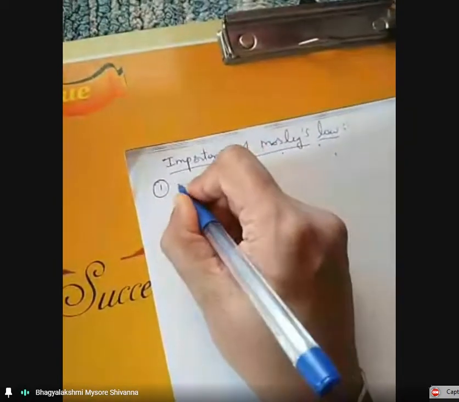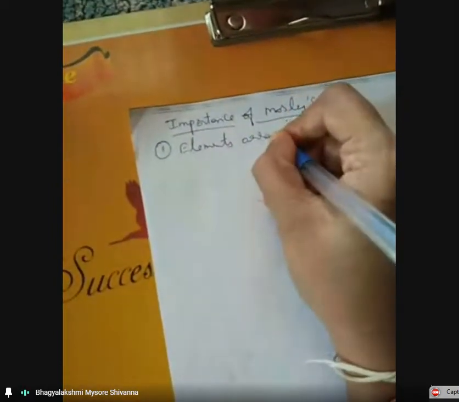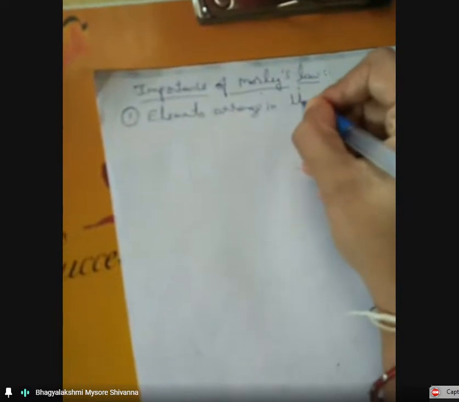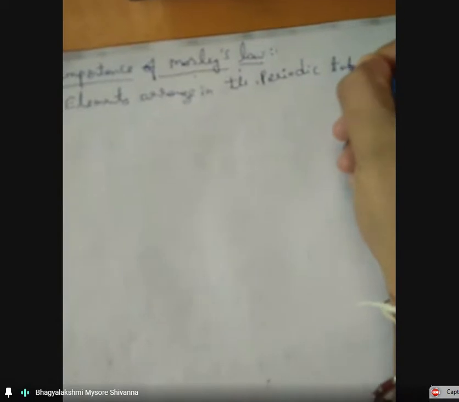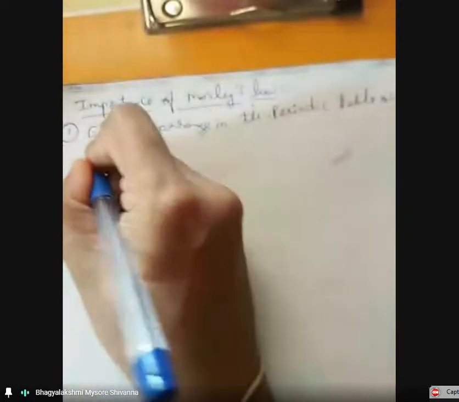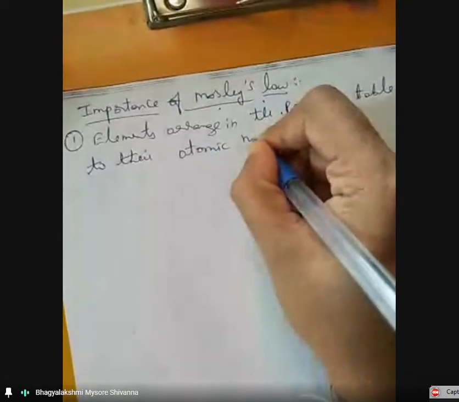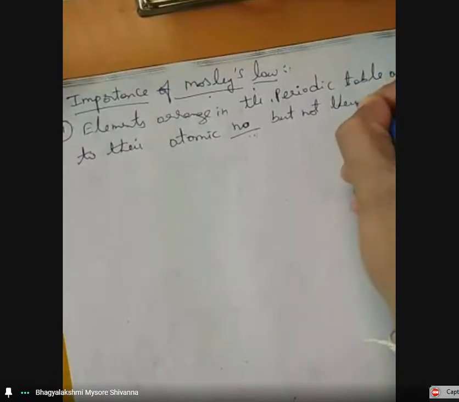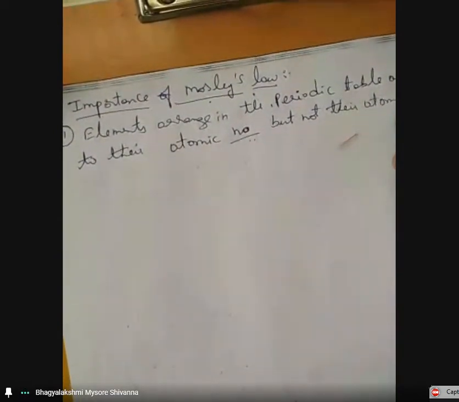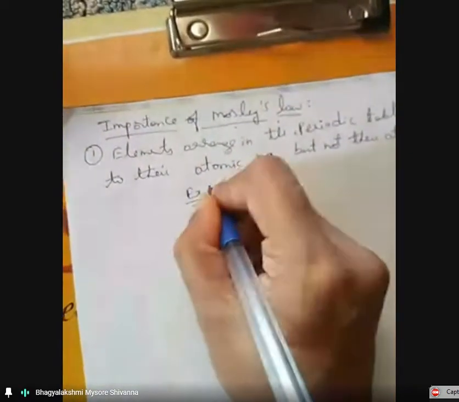The arrangement of elements: elements are arranged in the periodic table according to their atomic number, but not their atomic weight. So let us consider one example.